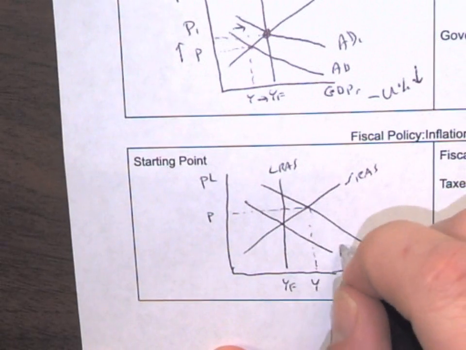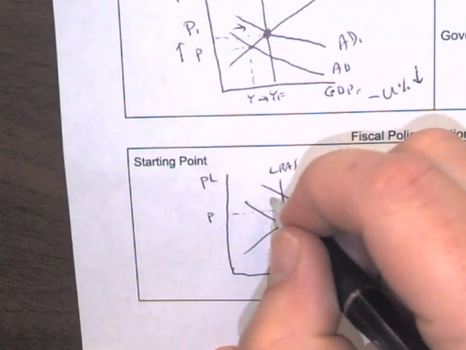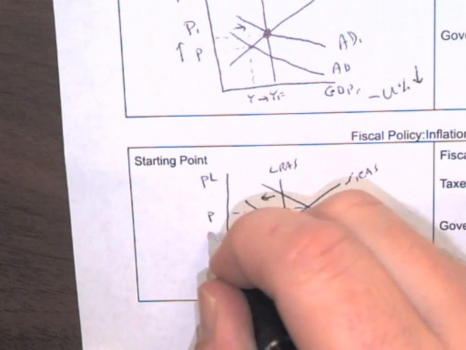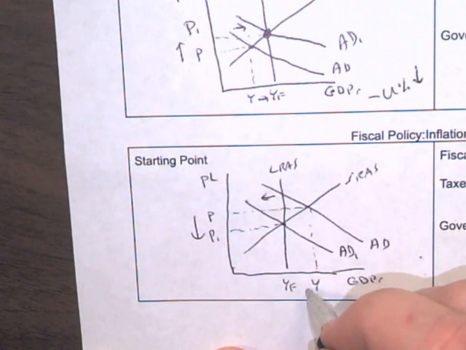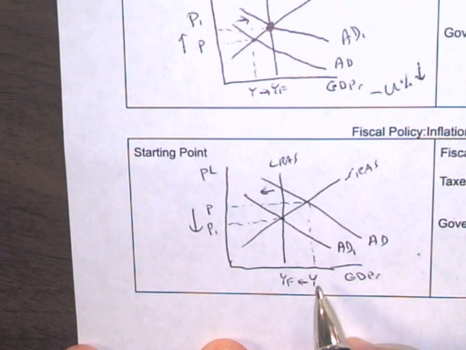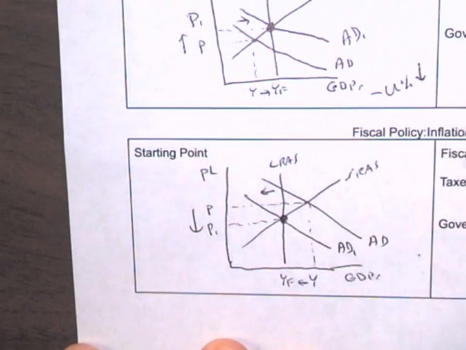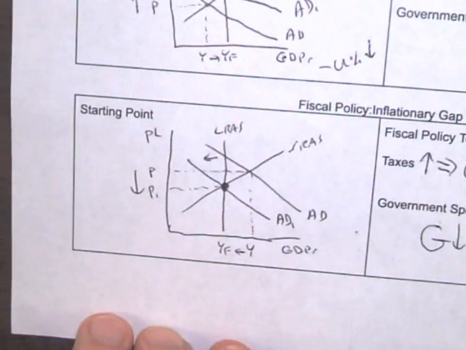we're going to graph by shifting to the left. So right now we are in the box to the left. And then we're going to drop from P to P1, and our GDP is going to reduce from short-run equilibrium with an inflationary gap back to long-run equilibrium, where everyone's in a happy, healthy economy with low inflation.